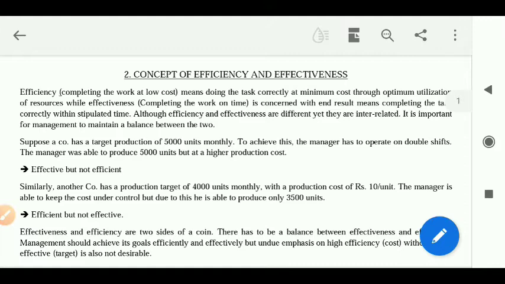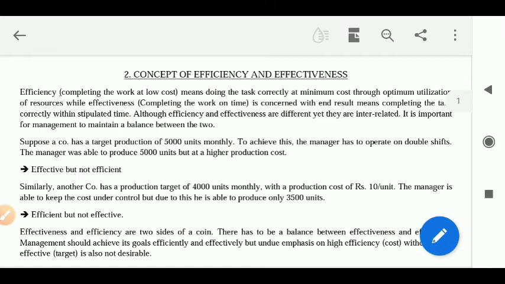And the moment we are talking about cost or resources, optimum utilization of resources, that time we are referring to efficiency. I hope this logic will make you remember this always.